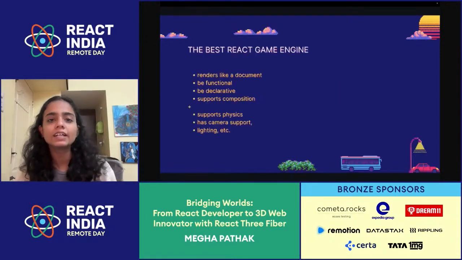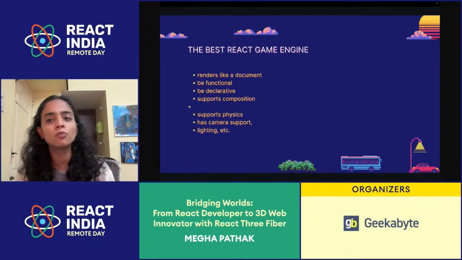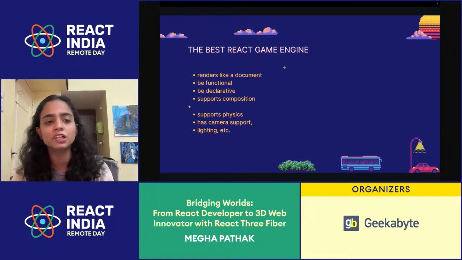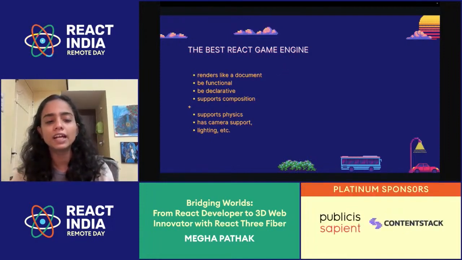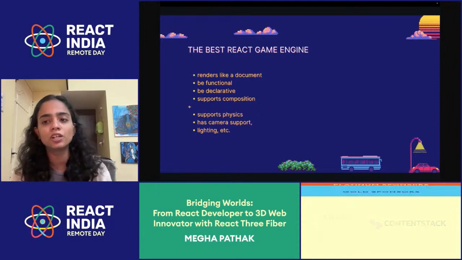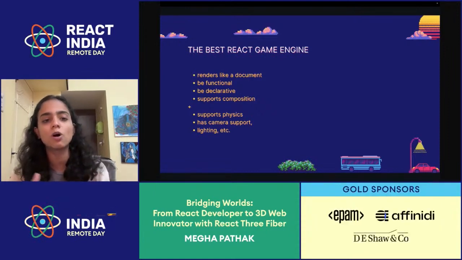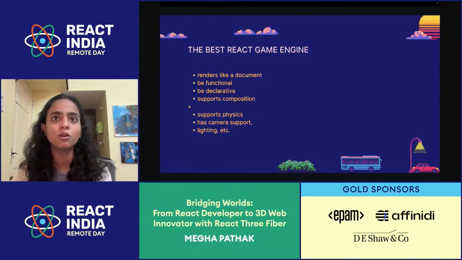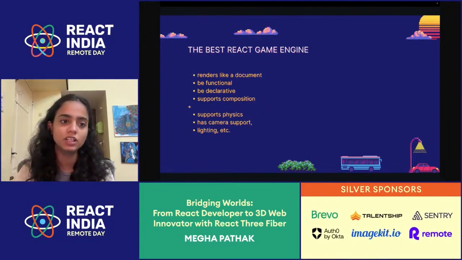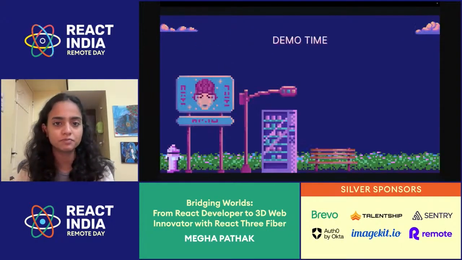So the best React game engine, in my opinion, would have the pros of both: the pros of traditional game development I showed earlier, as well as the pros of React in general. It will render like a document, be functional, be declarative, and support composition, but at the same time, it will support things like physics, camera support, lighting, etc. That's where, if you go through the React Three Fiber documentation, you will see how this all fits together. Somebody who hasn't seen React before, or somebody who hasn't seen Unreal Engine before, can both relate to each other if this bridging thing is in between.